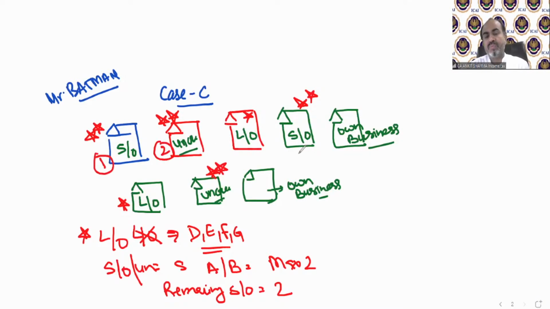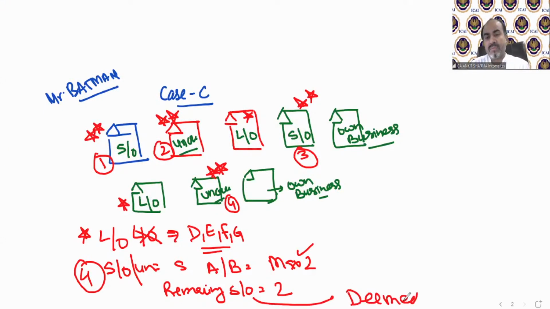which is technically in our case 2, because he has 4 houses which were self-occupied or unoccupied. 1, 2, 3, and 4. So Mr. Batman has 4 houses which were technically self-occupied or unoccupied. Out of those 4 self-occupied or unoccupied properties, 2 are going to be solved as per case A or B. The remaining, those that are self-occupied or unoccupied, we call them deemed to be let out.